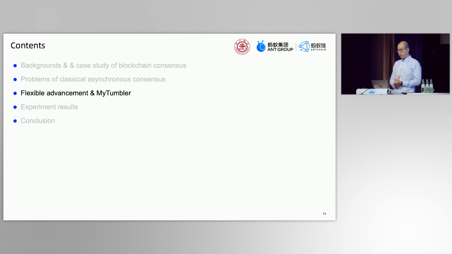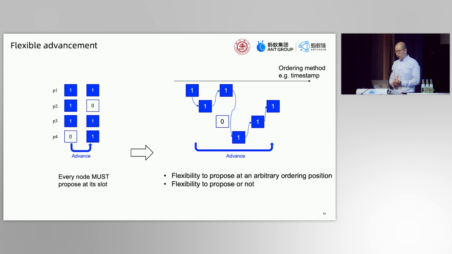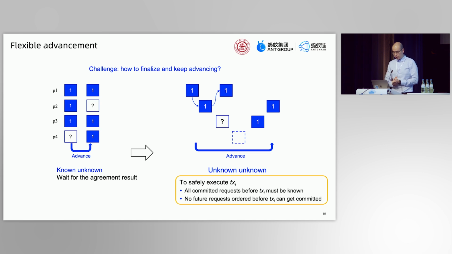That is the flexible advancement. And we design a timestamp-based consensus protocol named MyTumbler. Unlike the fixed slot paradigm, flexible advancement should allow every node to freely choose a position to propose. Furthermore, a node even has the flexibility to not propose at all. An empty proposal should not go through the agreement, but should be quickly skipped, pushing the system forward. That is the basic idea, but this is not an easy task.